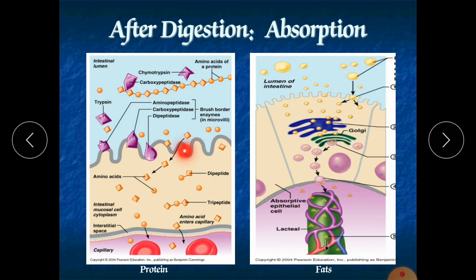So the absorption process, here you can see how it occurs, how these proteins and amino acids can be absorbed. After that, these various carbohydrates and lipids are absorbed through these lacteals. This is how the process of absorption occurs.